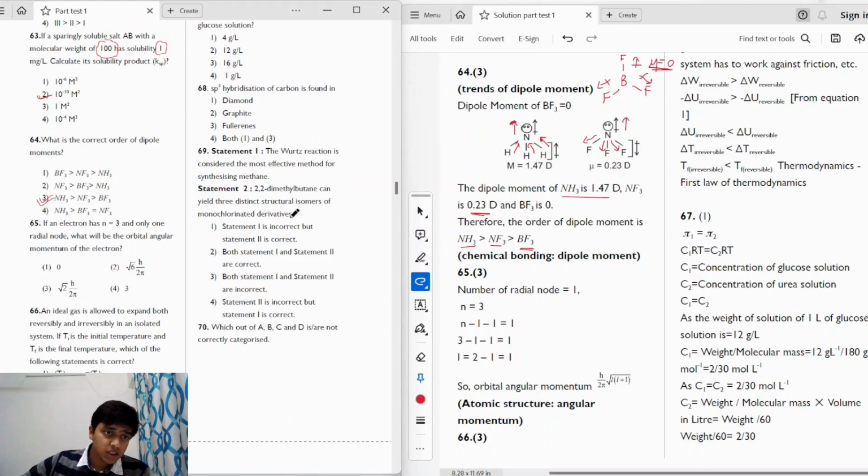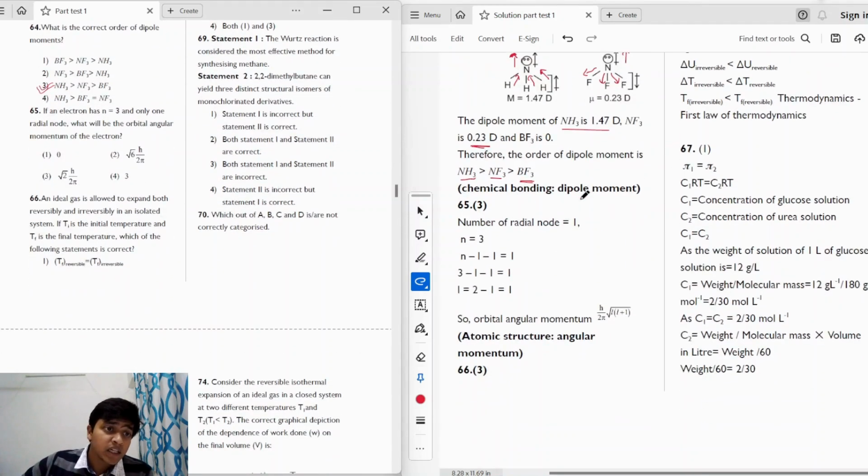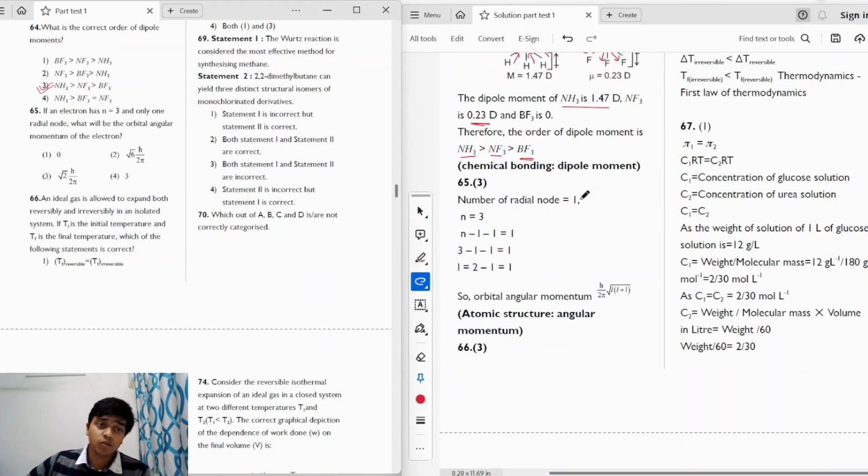Moving on to the next question. The question says, if an electron has n equal to 3 and only one radial node, what will be the orbital angular momentum of the electron? For calculating the orbital angular momentum, the formula is h divided by 2 pi multiplied by the square root of L into L plus 1. This is the formula for calculating the orbital angular momentum.